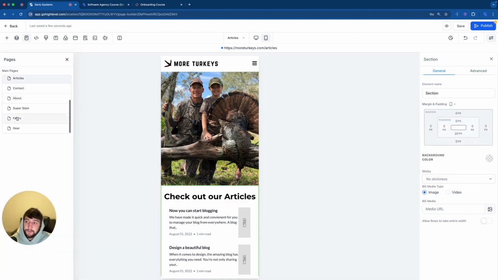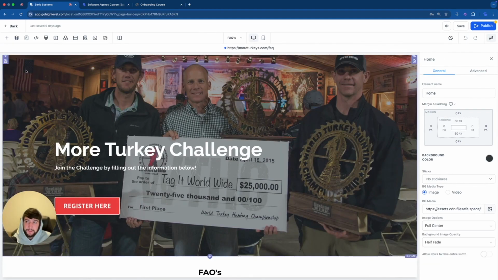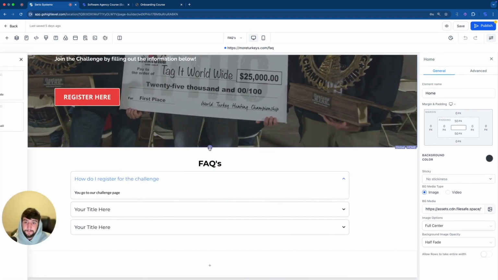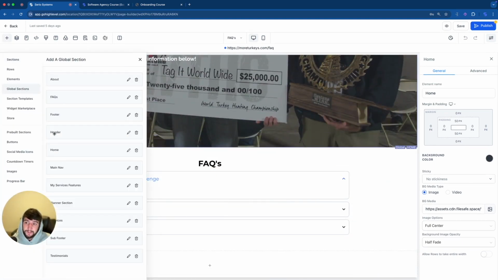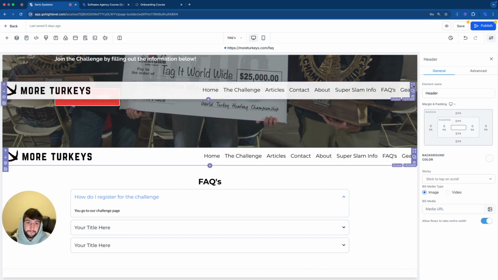I'm going to go to FAQs, and we do not want this section here for FAQs. We will be changing this photo, and we don't have the navigation bar at the top, which we need. So I can click plus right here. I can go to global sections, and I believe it's under header, and it is. And there you go. That's how you get a saved section anywhere you want on a website. Now we just need to take this, put it above this one, and there it goes.